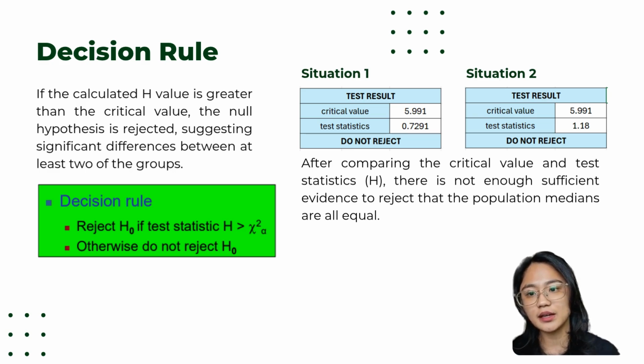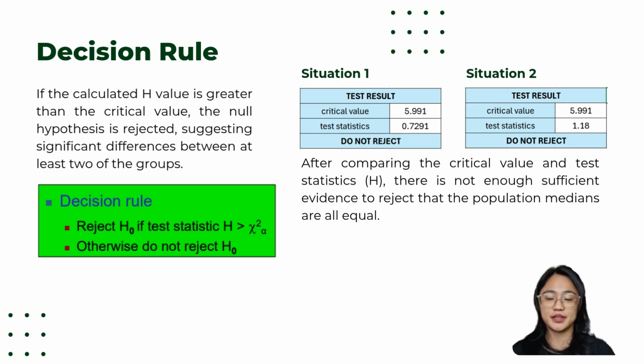Okay, as you can see here, for the first situation, we got 0.7291. And for the second situation is 1.18. So we compare it to our critical value, which is 5.991, and both of the situations have lower value than the critical value. So there is not sufficient evidence to reject that the population medians are all equal.